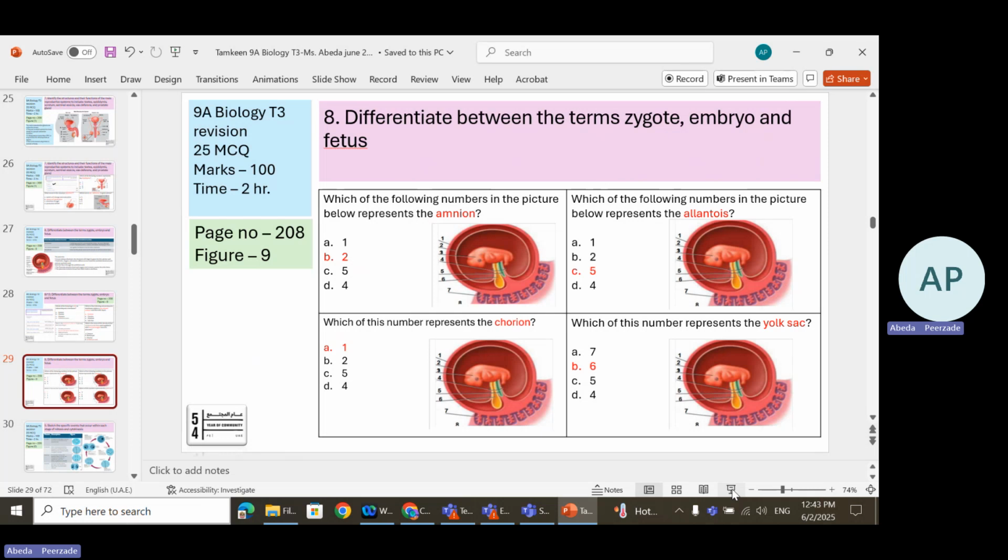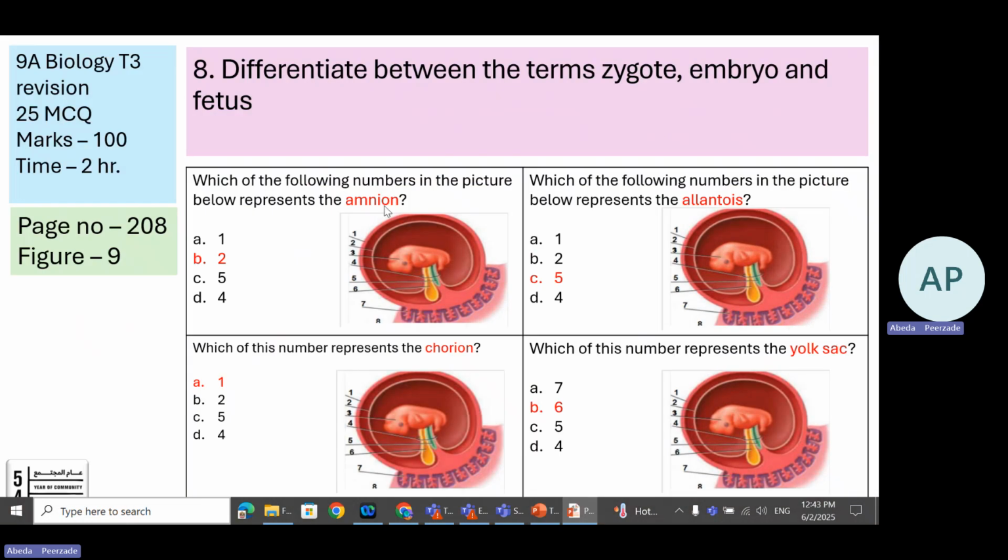Some more questions. Now, amnion. Amnion is number 2. Allantois, it's a green smaller structure. You will have the colored pictures in the exam as well. You will see the same extra embryonic membrane diagram which is there in your textbook. So allantois is denoted by number 5.